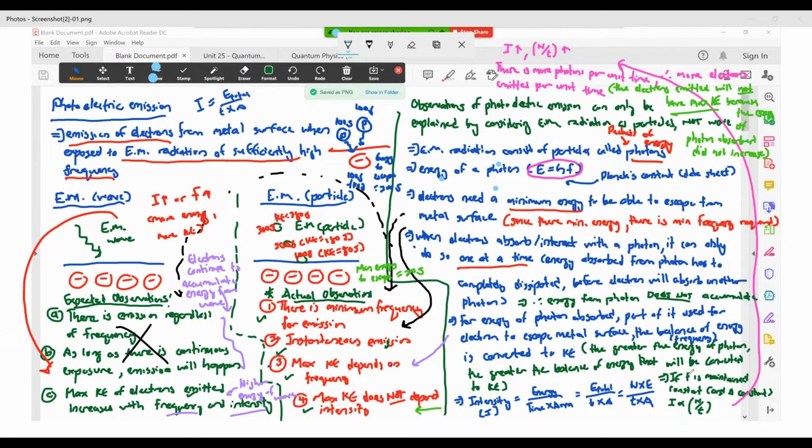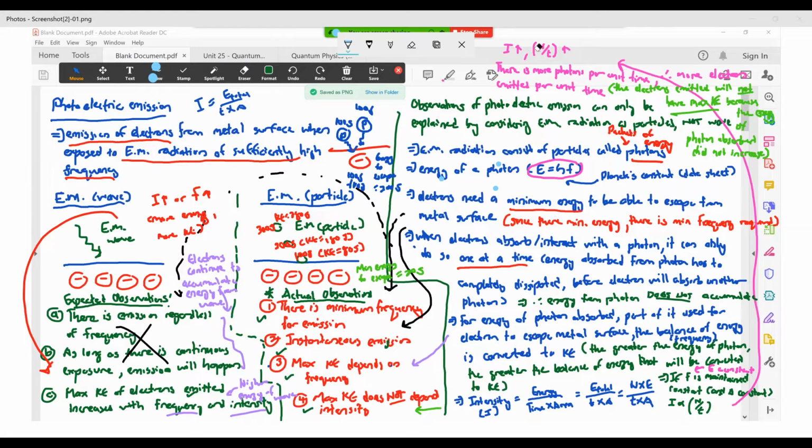So if I told you that f is maintained constant, that means E is constant. The energy of the photon is constant. E is constant, and then I assume area is constant too. You will see that intensity is actually proportional to N over t, the number of photons per unit time. Okay. So I is proportional to the number of photons per unit time, N over t.